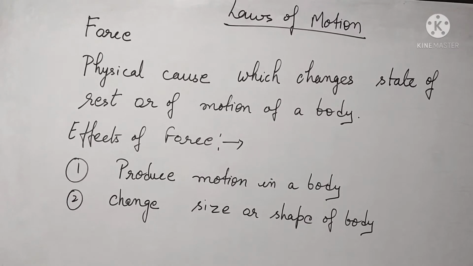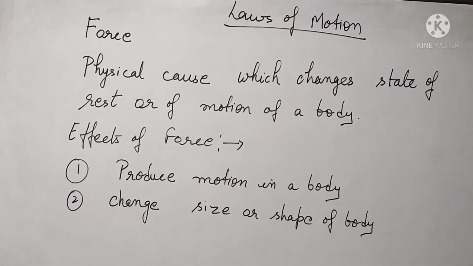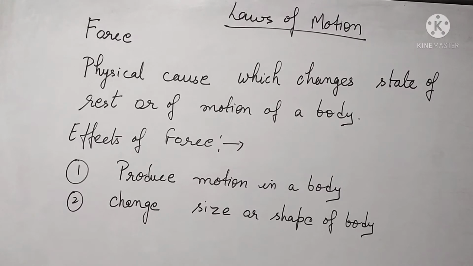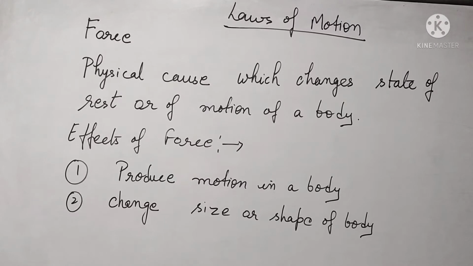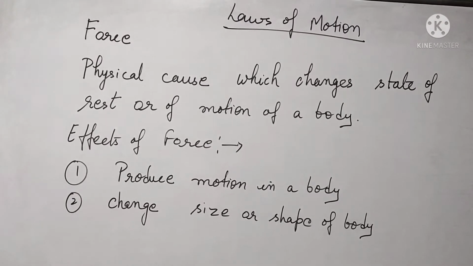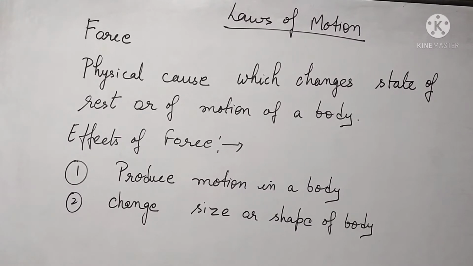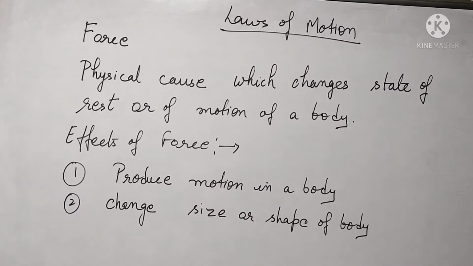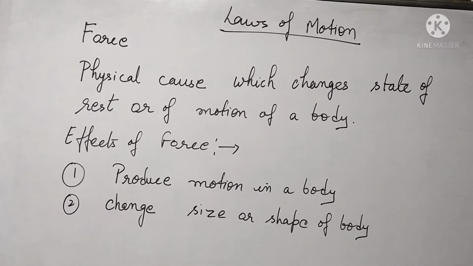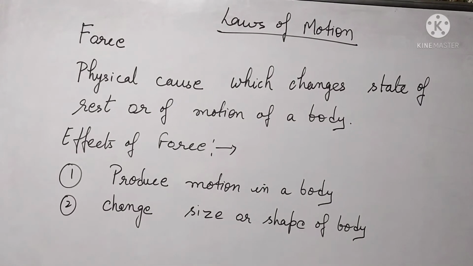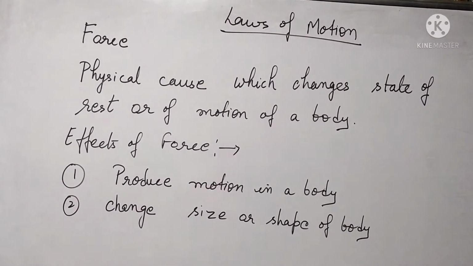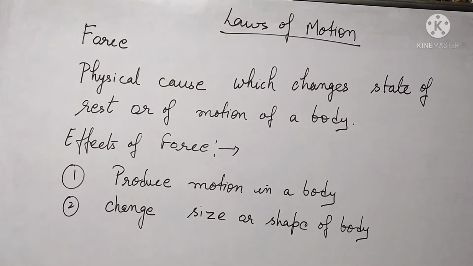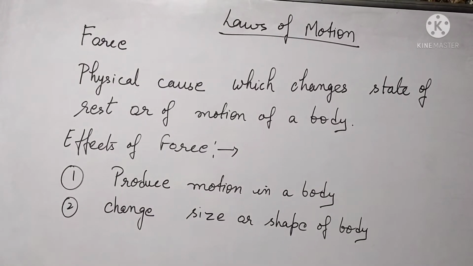Second, if there's no motion in the body, we generally observe that there's a change in the size or the shape of the body. For example, if we have a guava in our hand and we apply a force on that guava, the guava gets squashed. That means its shape gets changed. So there are generally two types of effects because of force: a change in the state of motion or rest, and a change in the size or shape of the body.